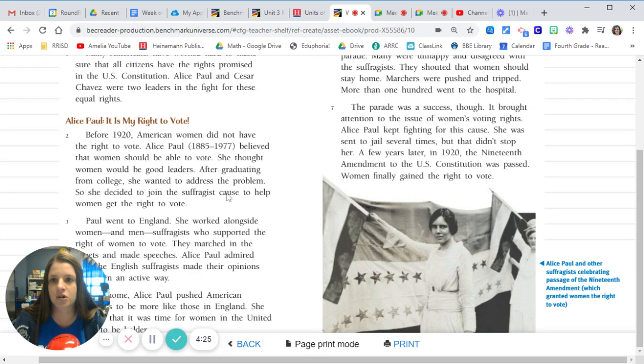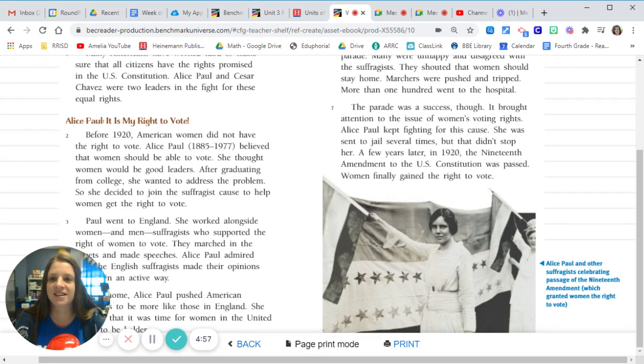So she decided to join some type of movement to get women the right to vote. And then it said, "She worked alongside women and men suffragists who supported the right of women to vote." So it's telling me all about these people who worked together to get women the right to vote. And you know, I'm noticing too that it has this "ist" at the end of it. And I know a lot of times when we have that affix at the end, it means that it's a type of person.